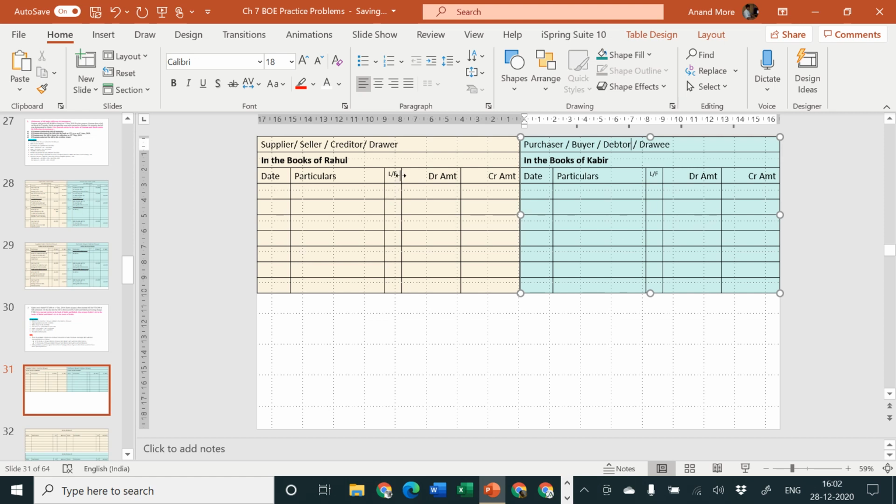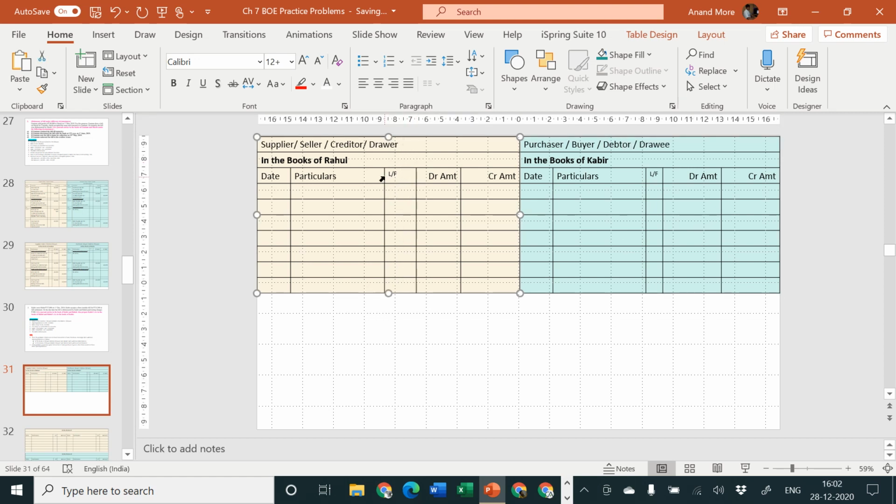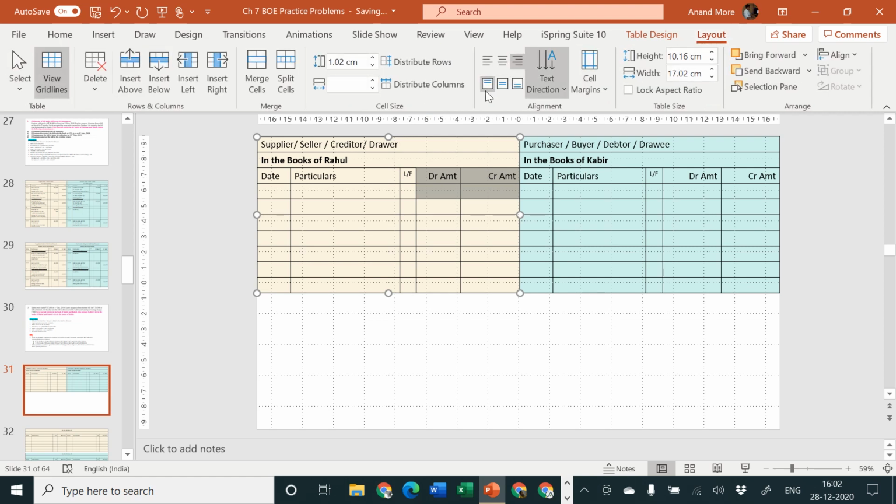Okay, and let me also change the column width here so it will be easy for me to write the things. Just a moment. I think you are also drawing the format, so it will be easy for you. Be quick. If my speed is higher, you can always pause the video and come to my speed.